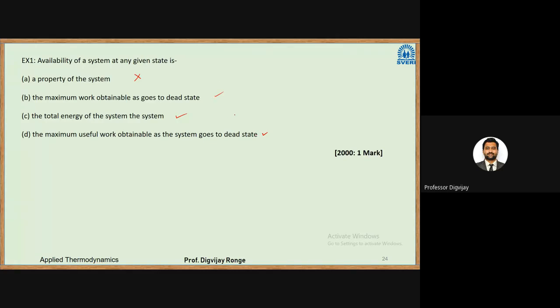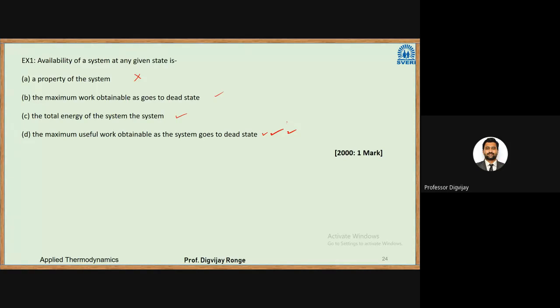In that case, we have to check the difference. Here it says maximum work obtainable; here it says maximum useful work obtainable. So this is the more correct option. Option D says availability is the maximum useful work that can be obtained. Sushant has responded, good.